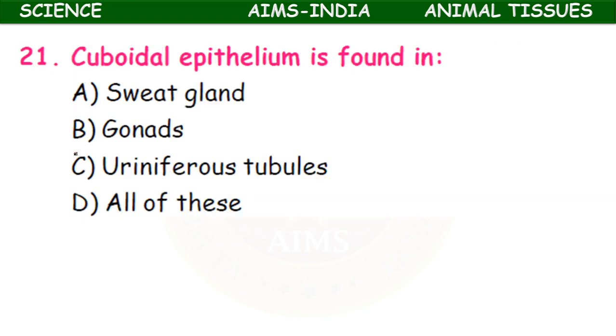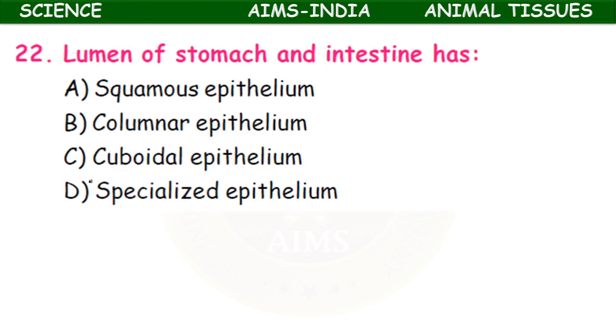Cuboidal epithelium is found in sweat gland, gonads, seminiferous tubules, all of these. So here cuboidal epithelium, okay, sweat glands, gonads means testis and ovary, and seminiferous tubules. So here all of these is the right option.